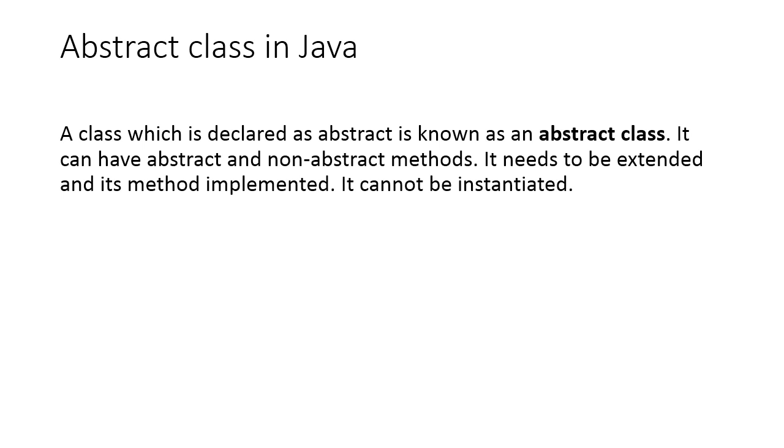Okay, so the point to be remembered is that an abstract class must be declared with the abstract keyword. Second point is it can have both abstract method as well as non-abstract method. Third point is very important: the object of the abstract class will not be created. Example of abstract class is like abstract keyword class name A and empty bracket, means this class doesn't have any abstract method and non-abstract method. It is called empty abstract class.